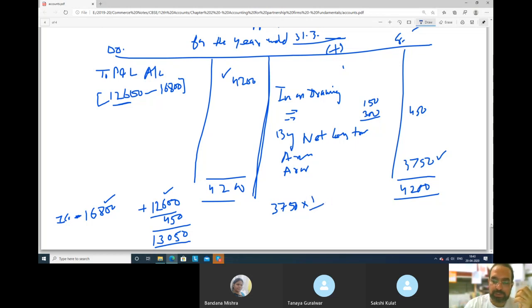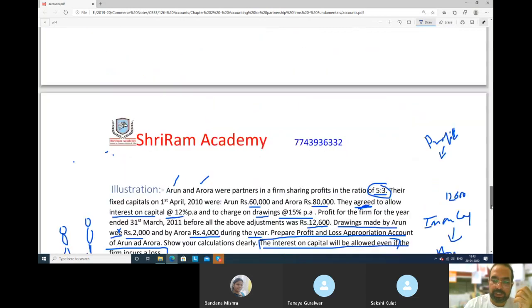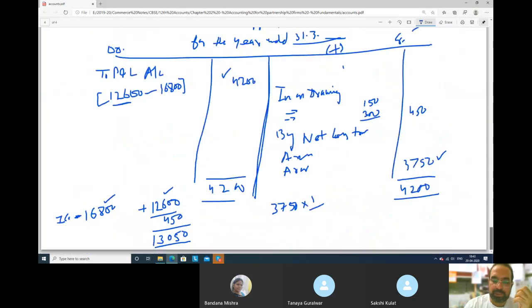Their ratio is 5:3, 8. 1 by 8. So when you will simplify this with 8, what answer you will get? You will get 468.75.